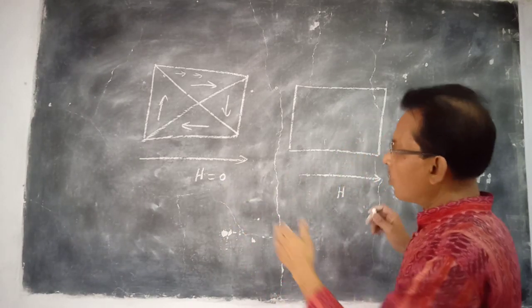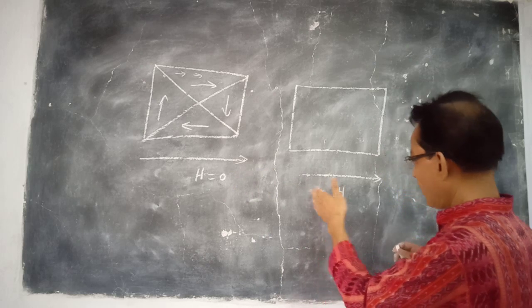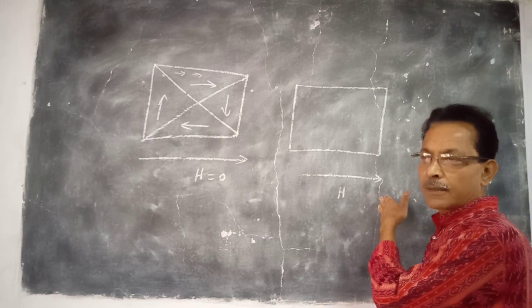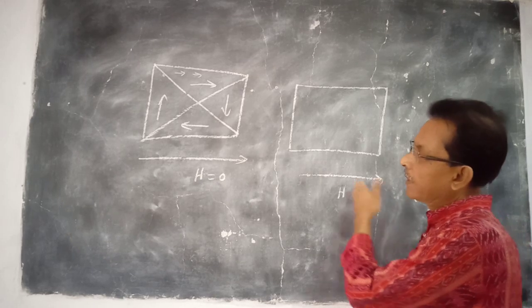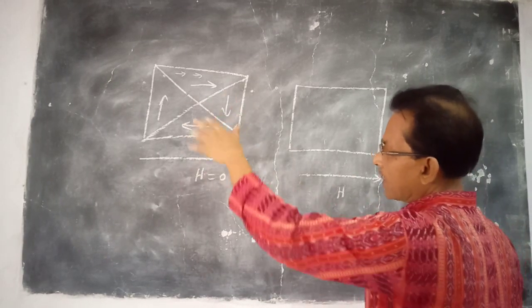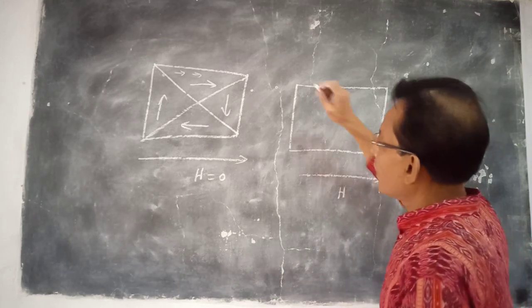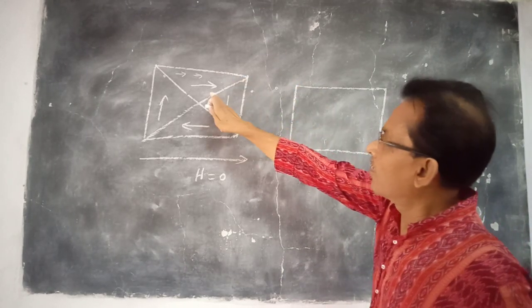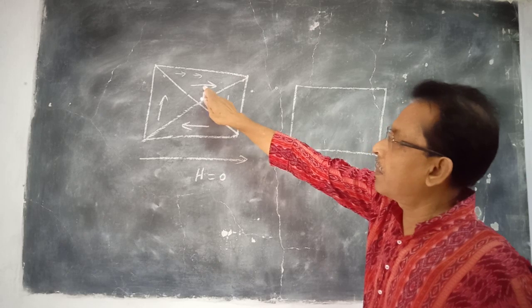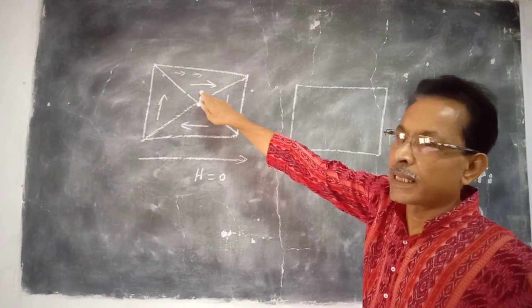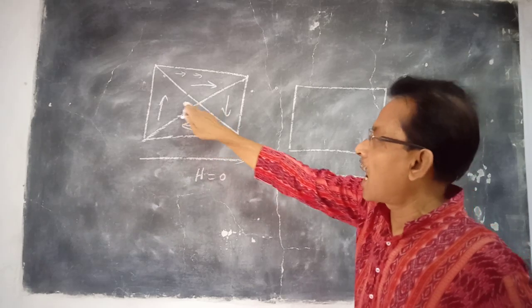As a stronger magnetic field is applied from outside, more and more molecular magnets try to align themselves in the direction of the external field. The area of this favorably oriented domain will increase at the expense of the others.